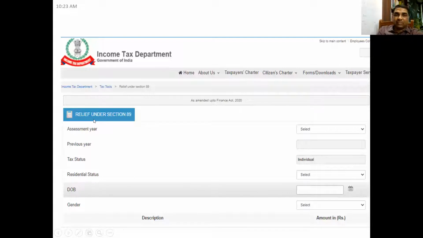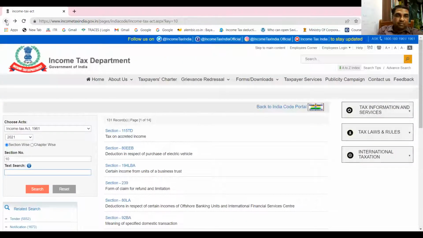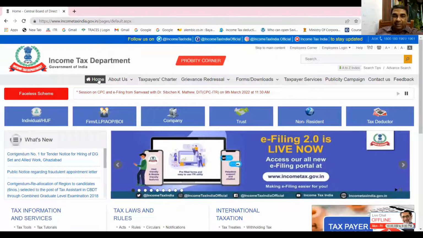Now, how will this relief under section 89 be calculated? Let me show you. One way is that you can calculate manually by distributing income over the years, or on the income tax department website you can find a calculator. So let me take you to the income tax department's website now. Let us go to the home page. Please make yourself familiar with all these calculators. They'll be very helpful to you.